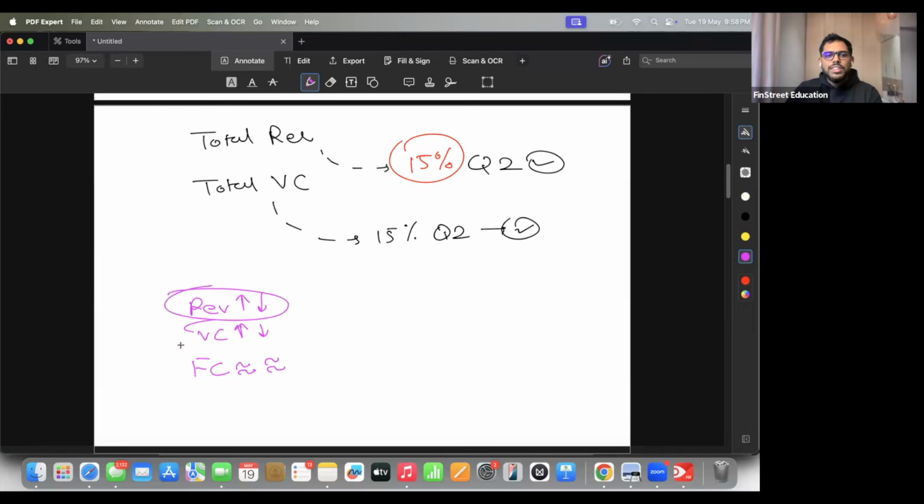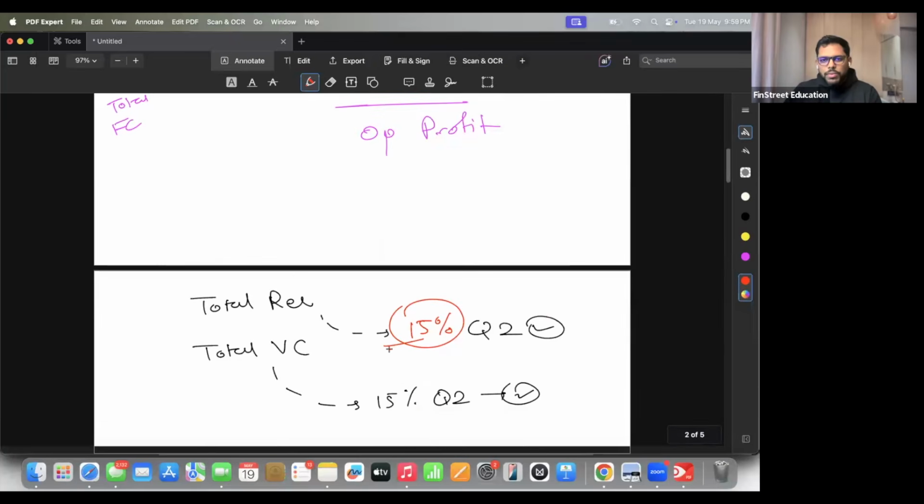So revenue and VC always go hand in hand. Simple example, if your revenue is 20, VC is 4. And if this gets doubled, what happens to VC? This also gets doubled. This will become 20, this will become 8. This is how VC and revenue behave. You have studied this. So going back, this will be 15% as well.